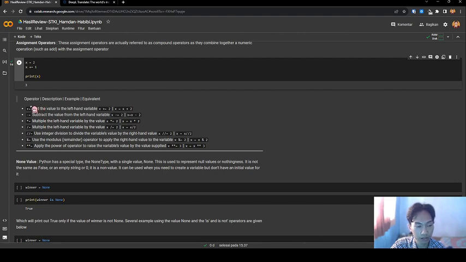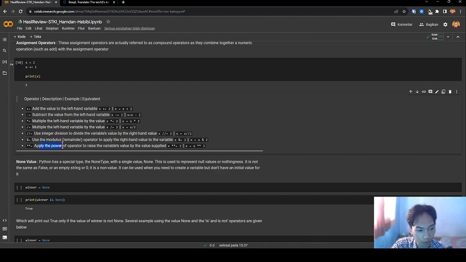Assignment operators in this table: add the value to the left-hand variable, subtract the value, multiply the value, division, modulus, and the power operation.